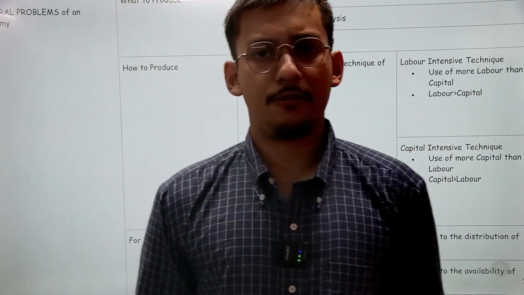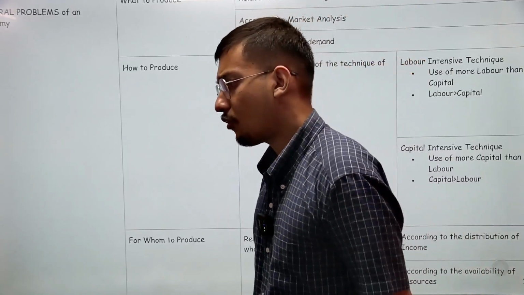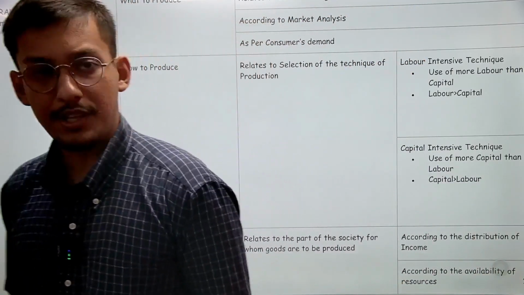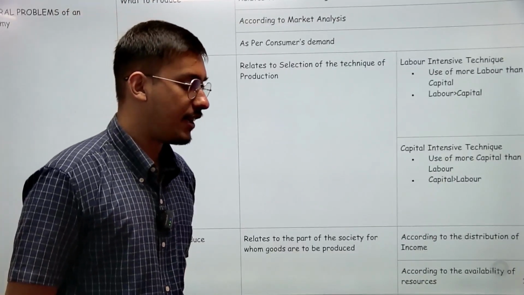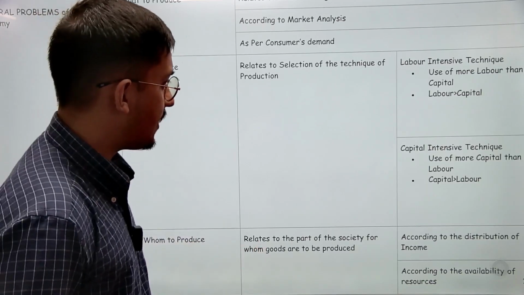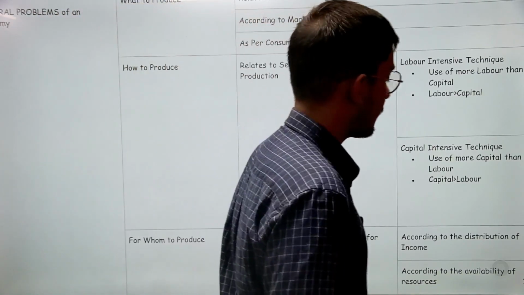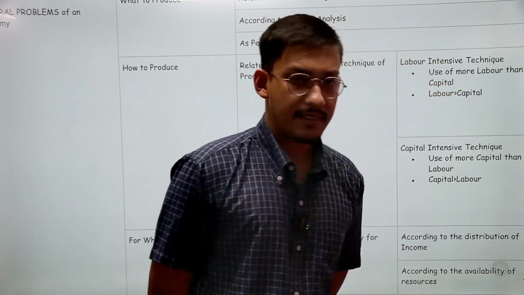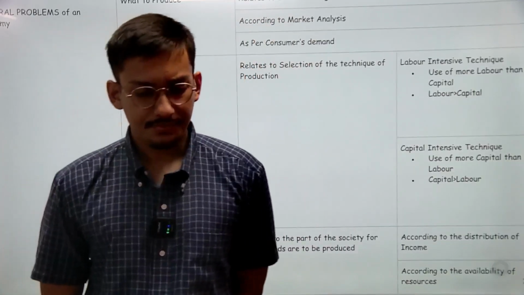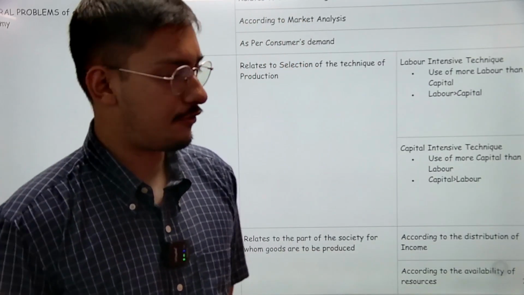Labor intensive is where labor is mostly used. It's physically very exhausting. It is more labor than capital, right? There is less machinery, there is less technology involved.